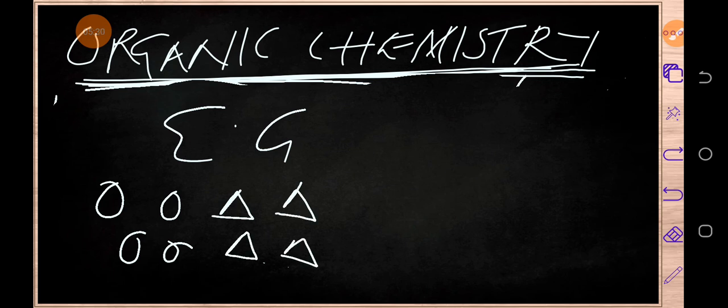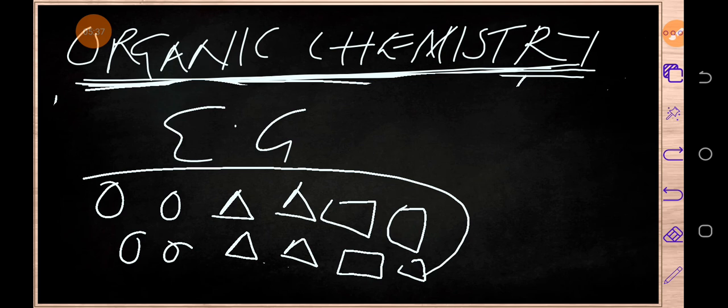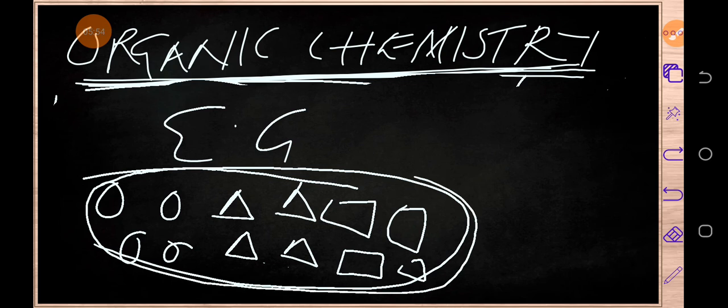So these are organic compounds. All these you are seeing are organic compounds. Now these organic compounds have been put in groups, or in families. What is the reason? Among these organic compounds, some resemble others.